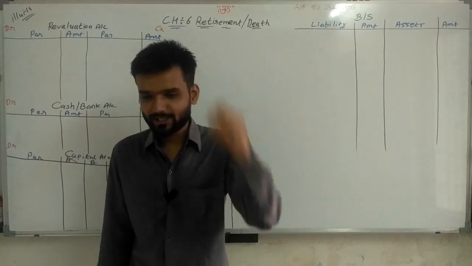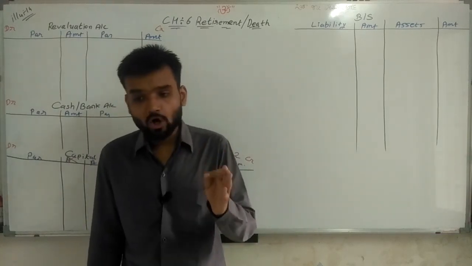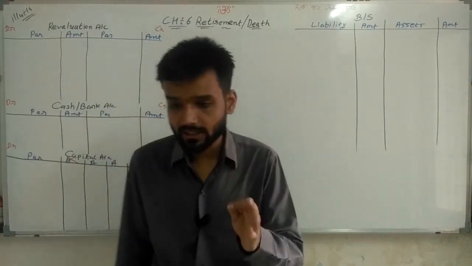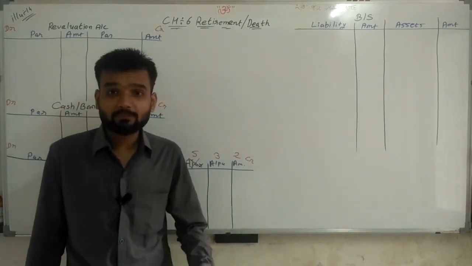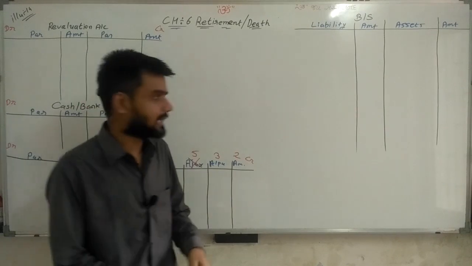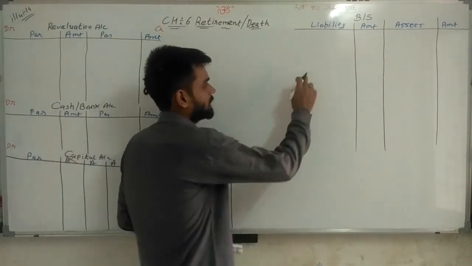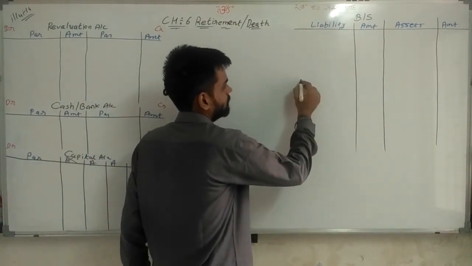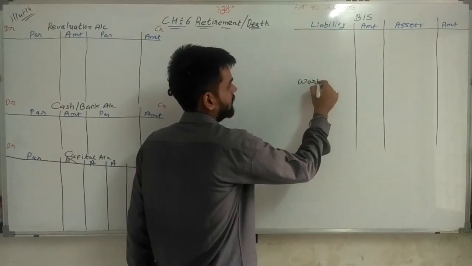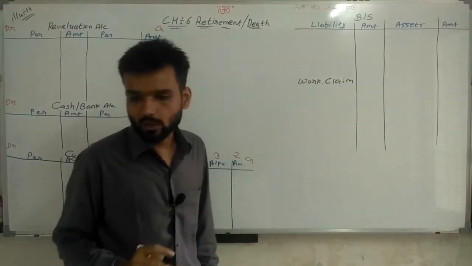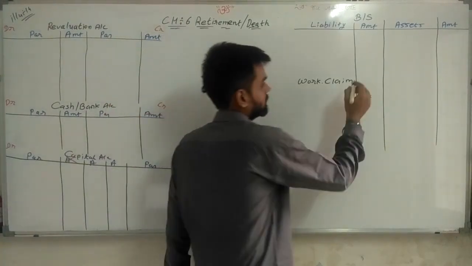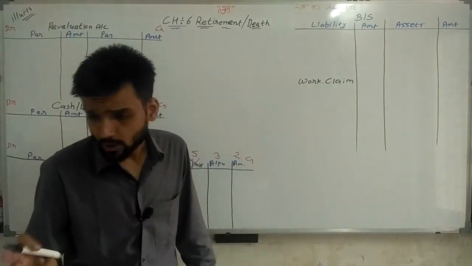Here, going ahead, the claim of worker compensation is accepted at 20,000. It's my first adjustment. Claim accepted 20,000. Sir, if claim accepted, then write down here workers claim. Now what is workers claim? Sorry, workers claim 20,000.